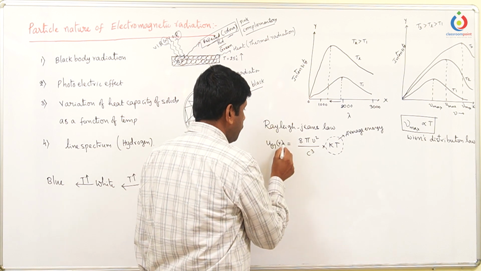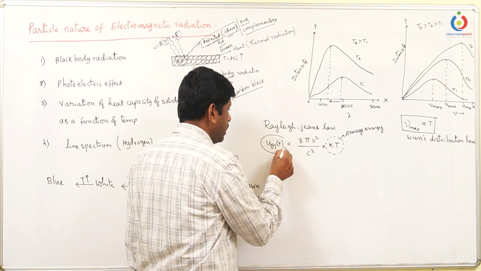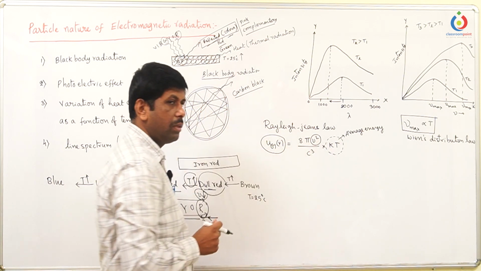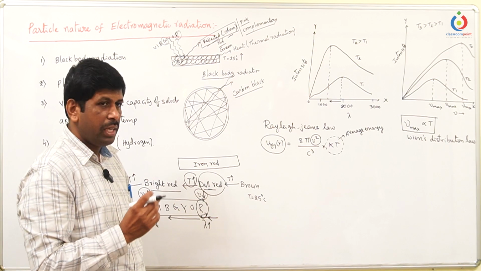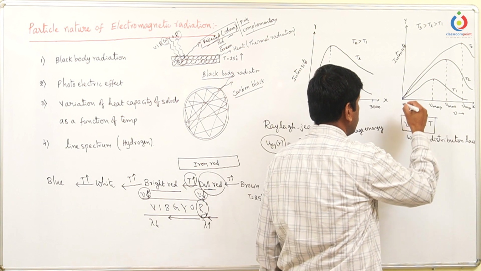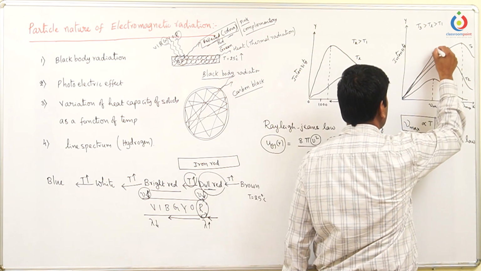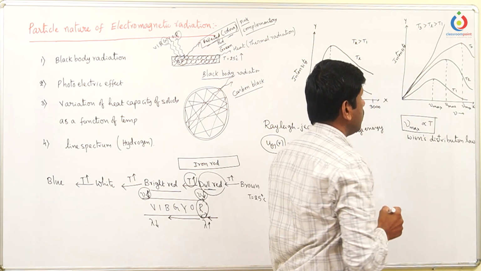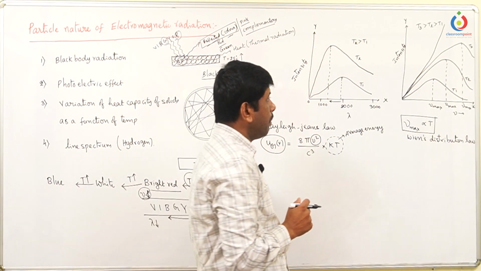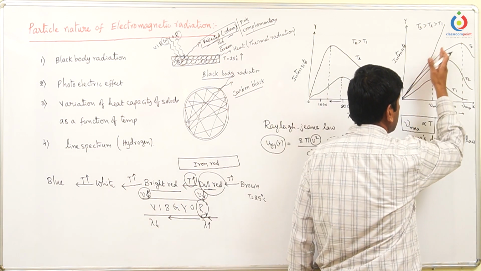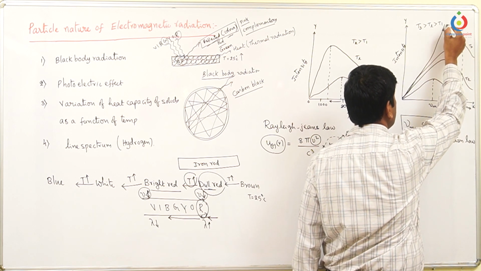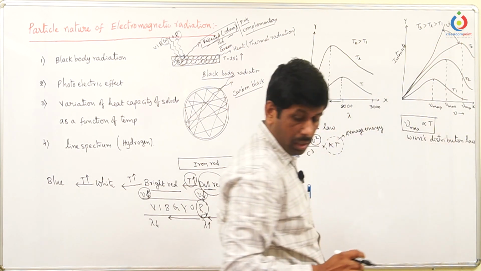And here if you see this energy distribution density, that is what we are calling intensity, is directly proportional to the square of the frequency. So when the intensity increases, frequency also should increase. That means the graph has to come in this pattern. This is what we expected. This is what Rayleigh-Jeans has derived as the graph. But in practical, the graphs are coming like this. So they are deviating.